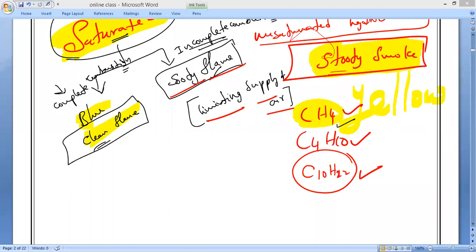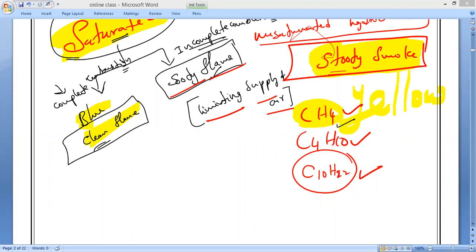Is it okay, everybody? So for example, in our home you can check it. Our gas stove, maybe it burns LPG, but if a sufficient supply of oxygen is not there, then even though it is a saturated hydrocarbon, it will burn with black smoke only.